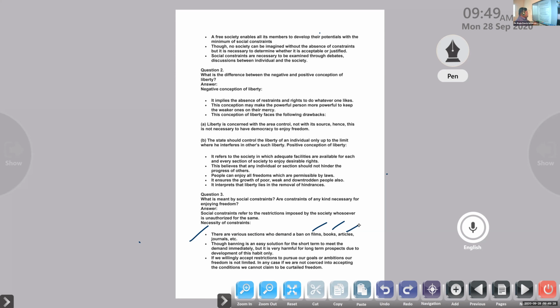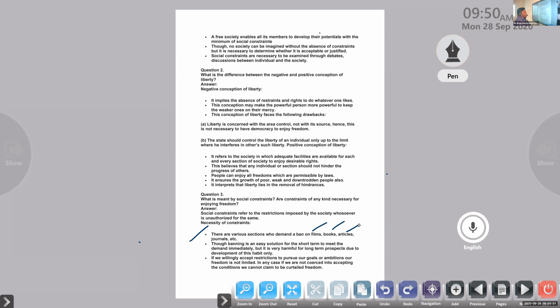So restrictions are required to lead a good life in the society. At the same time, we want to think what kind of restrictions we want to make. If we willingly accept restrictions to pursue our goals or ambitions, our freedom is not limited. If we accept the restrictions or constraints with a good sense, we are able to enjoy our life to its maximum limit there. If we are not coerced into accepting the conditions, we cannot claim that our freedom is curtailed.